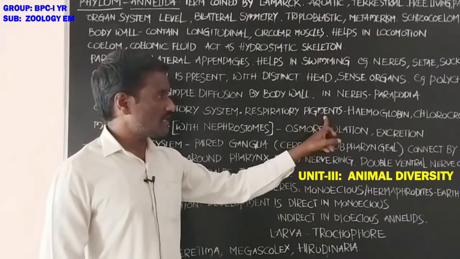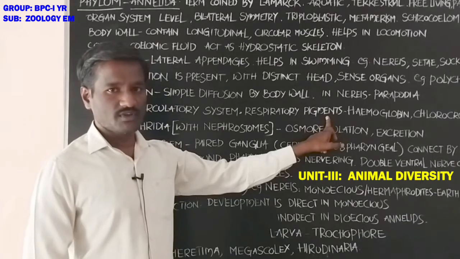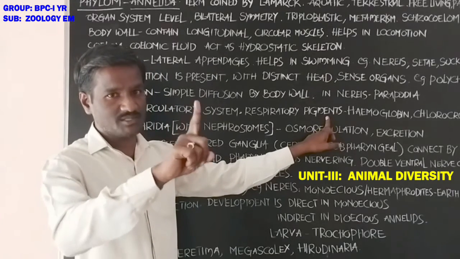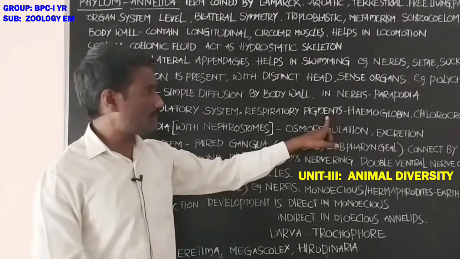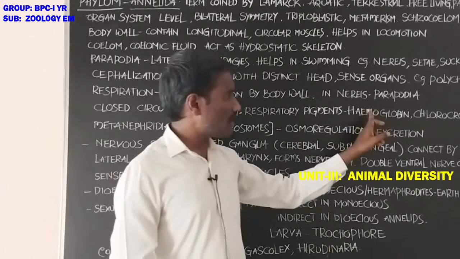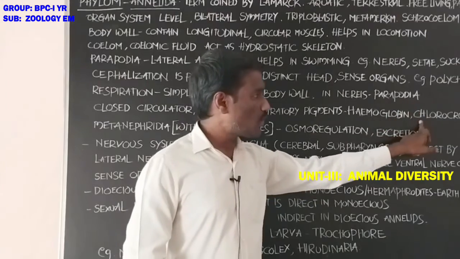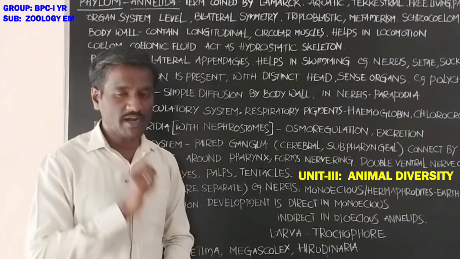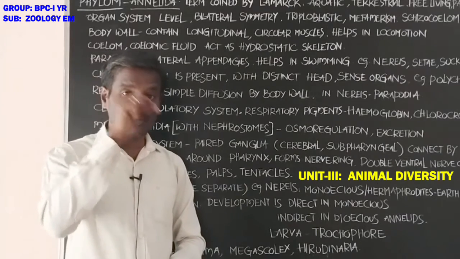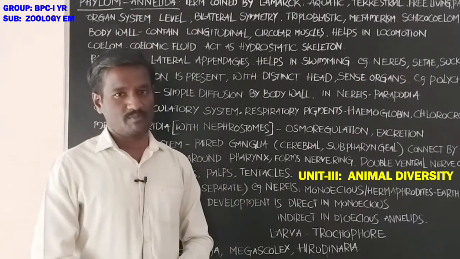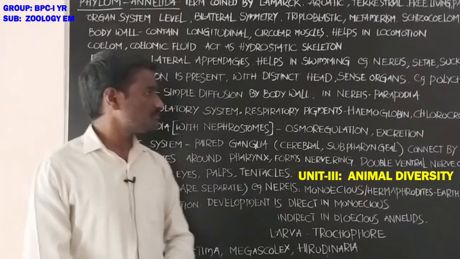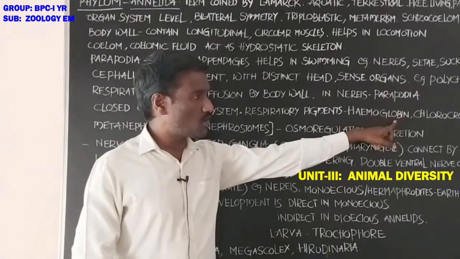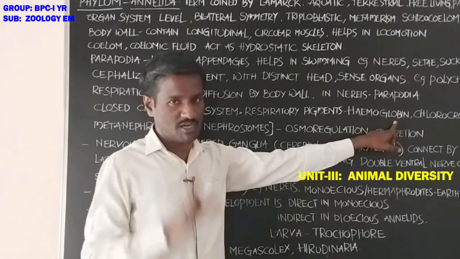Respiratory pigments. These are pigments that combine with the respiratory gases and help in transport from one place to another. Respiratory pigments are hemoglobin and chlorocruorin. These are the two types of respiratory pigments, dissolved in the plasma of the blood. Student, it is important: respiratory pigments, hemoglobin and chlorocruorin, are dissolved in plasma.